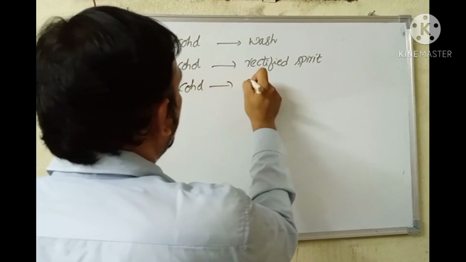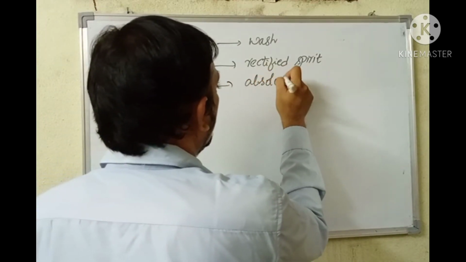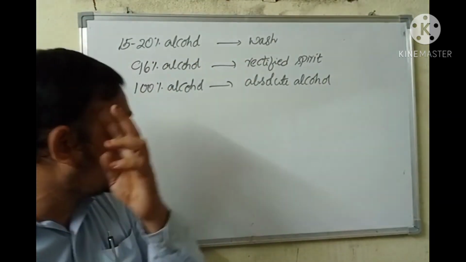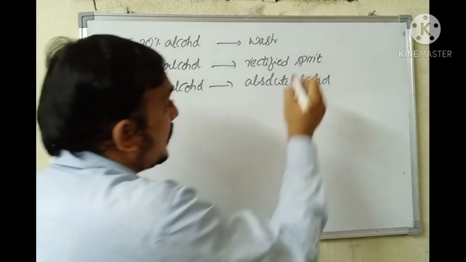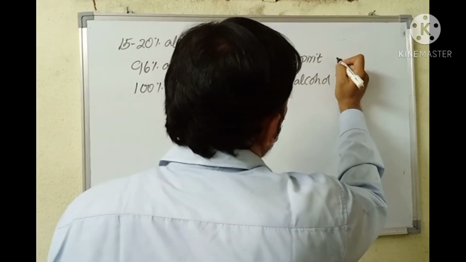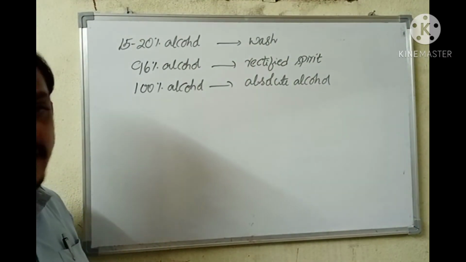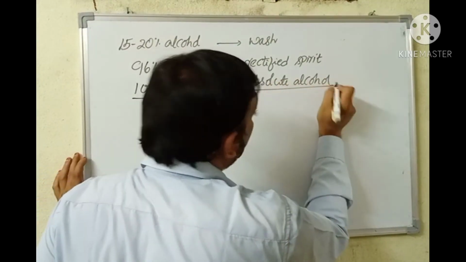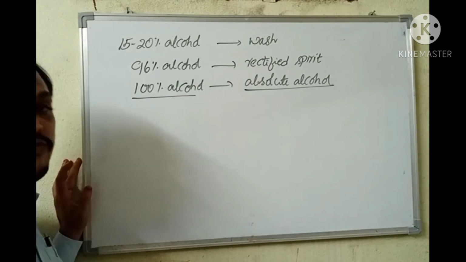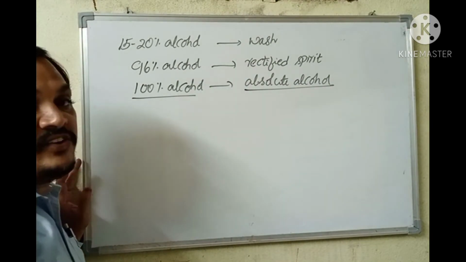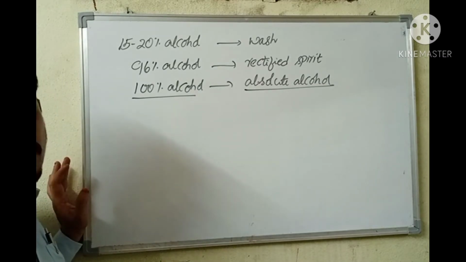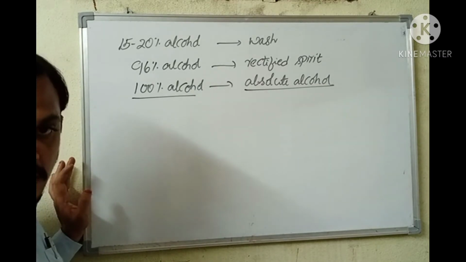100% alcohol is known as absolute alcohol. Absolutely alcohol, nothing else is there in that. That is obtained by treating rectified spirit with calcium oxide. This 100% alcohol, which is known as absolute alcohol, is transported to alcoholic beverage industries and pharmaceutical industries, where ethyl alcohol is used as starting material.